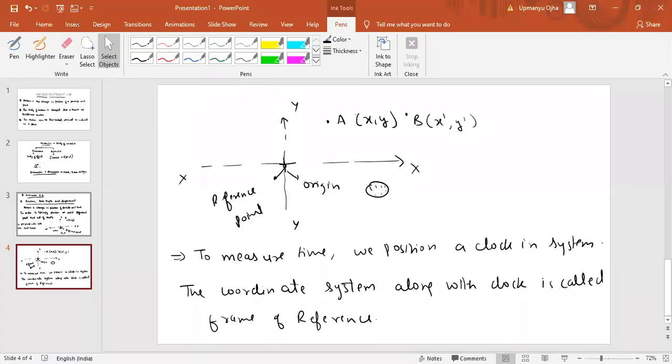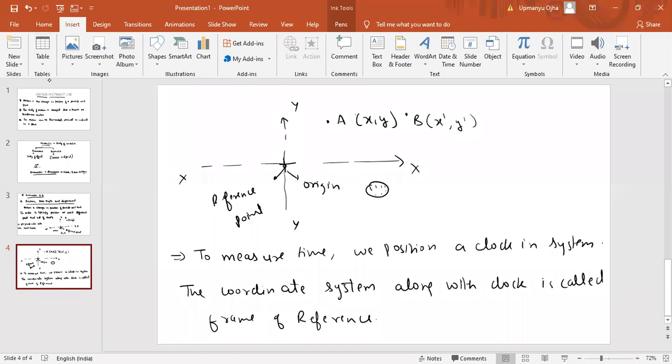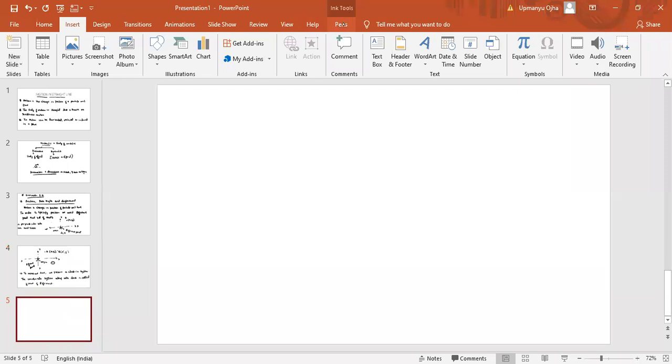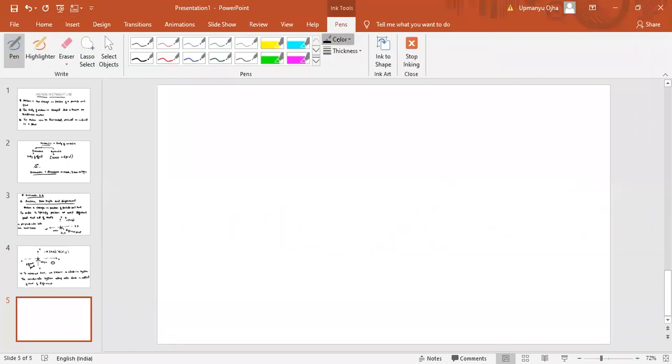Next is the parameters which affect the frame of reference, or we can say, what are the parameters which are involved in frame of reference.